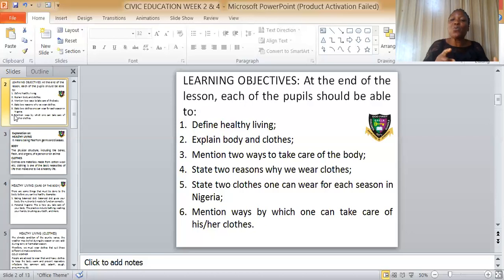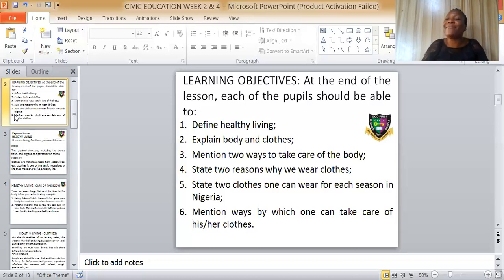Mention ways by which one can take care of his or her clothes. What are the ways by which we can take care of our clothes? By washing them immediately you finish using them, by sun drying, by ironing, and you keep them at the right place.